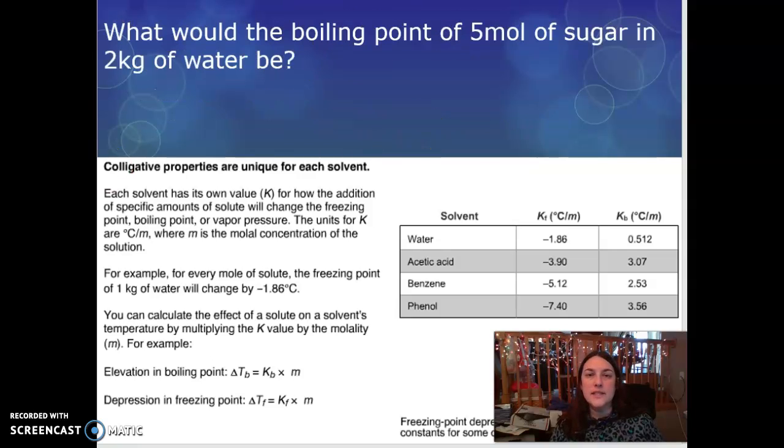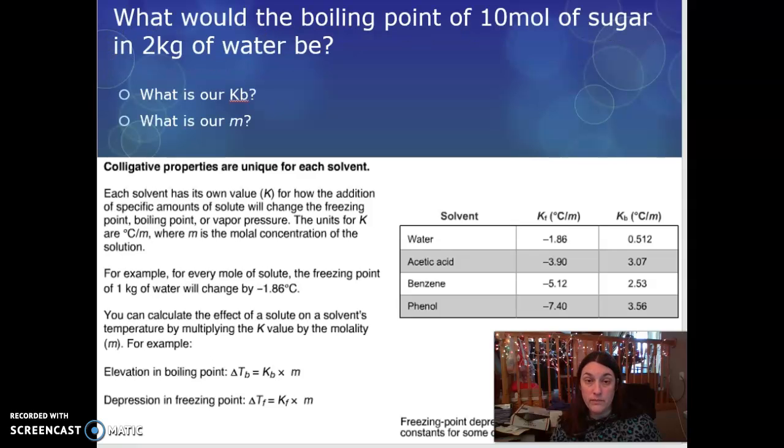All right, let's do another one. What would the boiling point of 5 moles of sugar in 2 kilograms of water be? If you can do this one on your own, please hit pause and try it. So first things first, write down what we know. What is our KB and what is our molality? So our KB, again, we're using water. So this time we're going to use our boiling. So our 0.512.